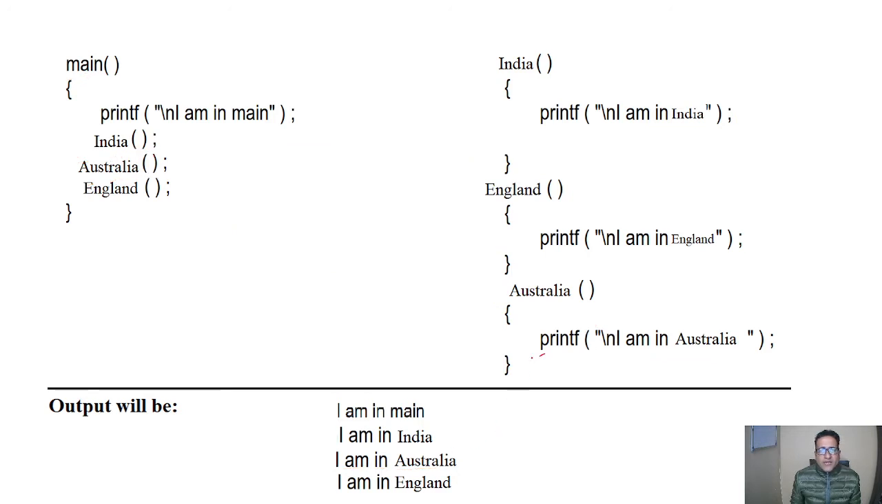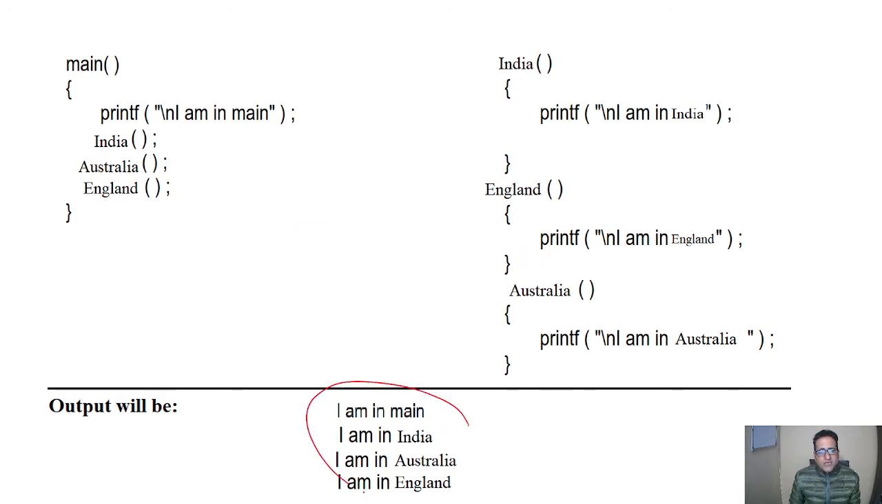After that it will go back to the main function, performing its statements. Now next is England. England is the called function. So now after this it will go to England and it will print I am in England. We can see here, I am in England. So the fourth line is I am in England. After printing this it will go back to the main function and come out of the main function.